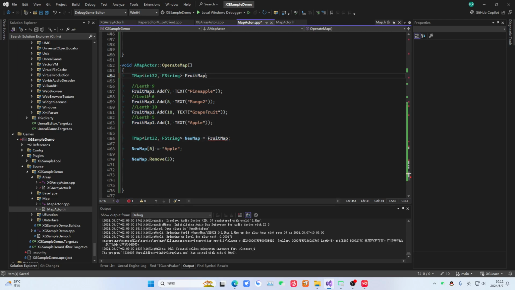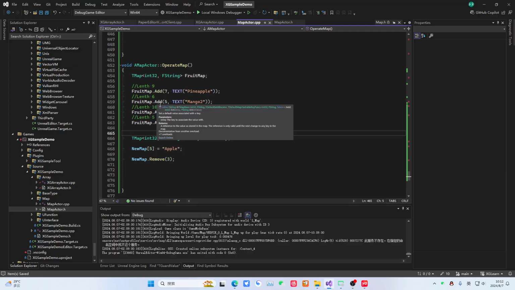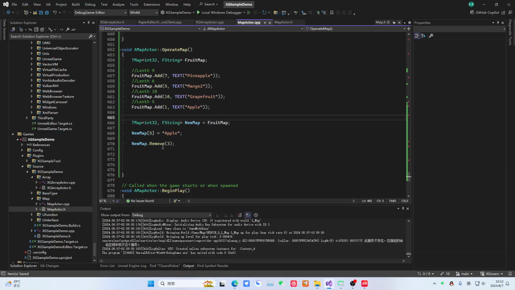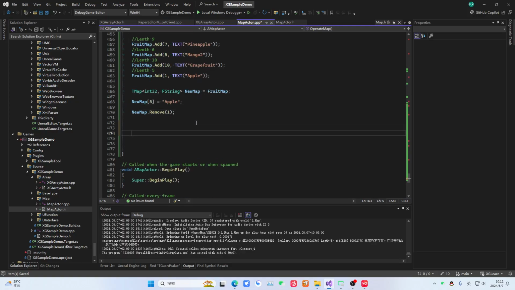Let's change this name. We want to use this K letter. Note that the K value here is 5. It doesn't mean it has an index of 5, meaning it's not the 6th element. So it means the K character. Then remove this element with K character equal to 3. There isn't any now. We can just change this to 1.